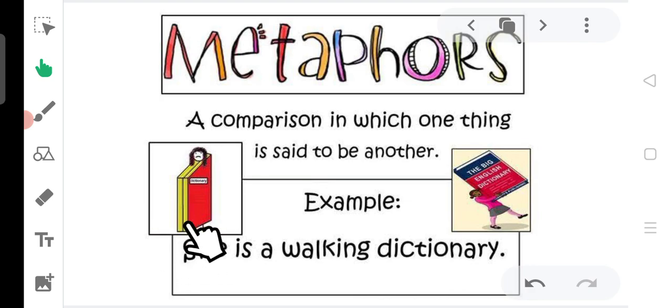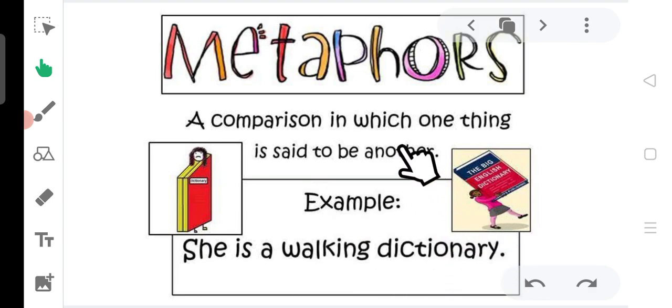Actually, here we wanted to tell that she is very intelligent, that she knows all the meanings of the words. So instead of saying that she is as wise as a dictionary, we are saying that she is a walking dictionary. Because the girl is able to walk, that is why we say she is a walking dictionary, but actually she is not.